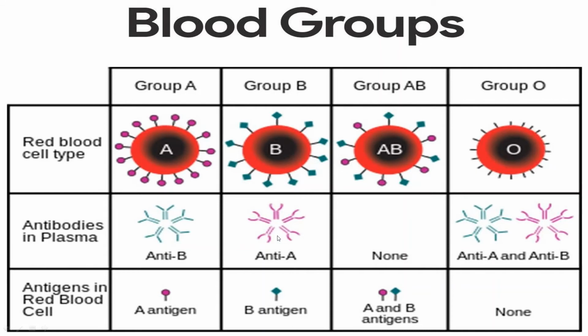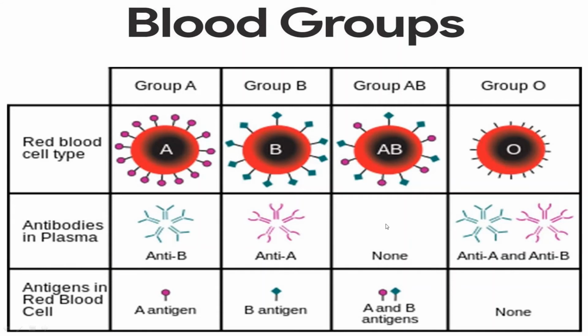But in case of antibody, it is reverse. So easy to remember. The blood group A contains antigen A and antibody B. Blood group B contains antigen B but antibody A. The reverse. See, in blood group AB, both A and B antigens are present, but no antibody is found. In blood group O, both the antibody A and B are found, but no antigens.